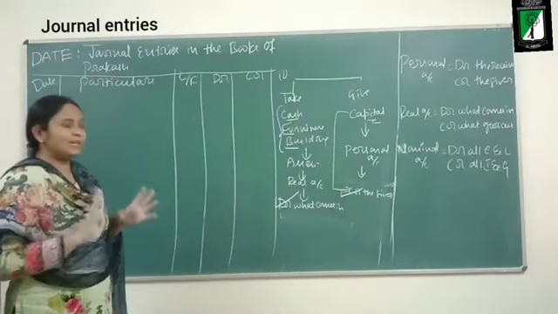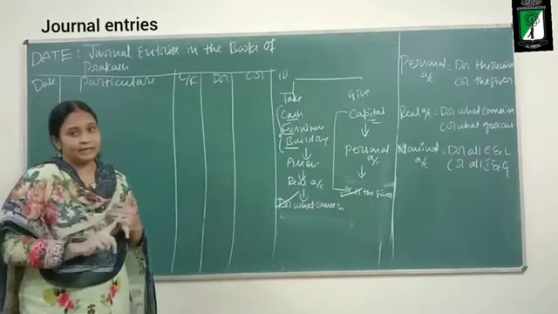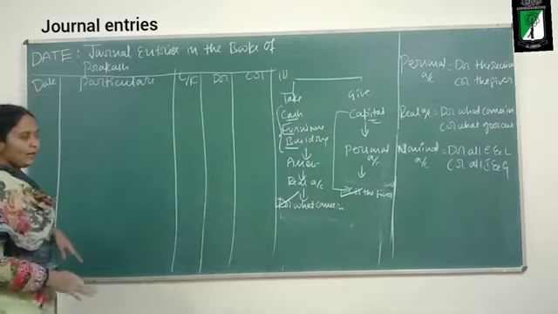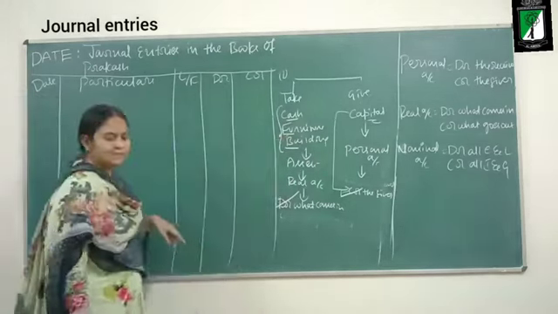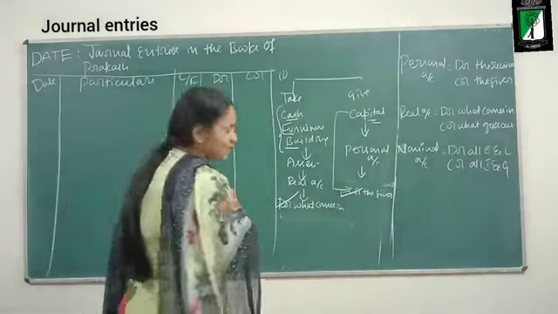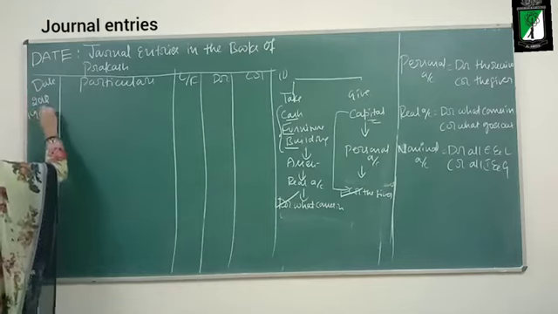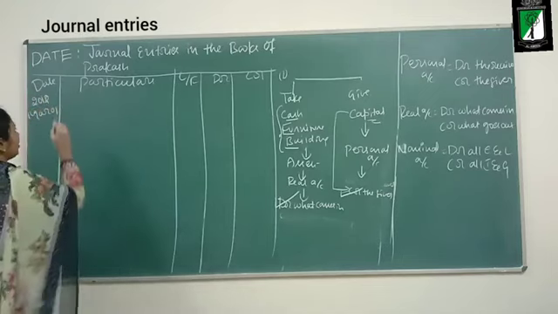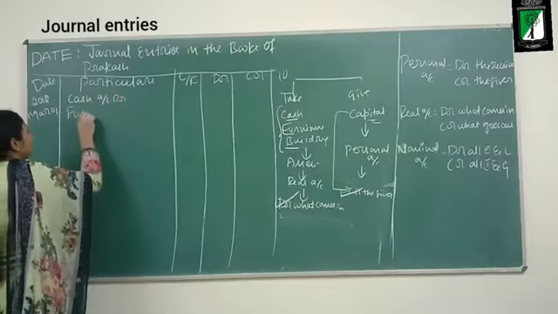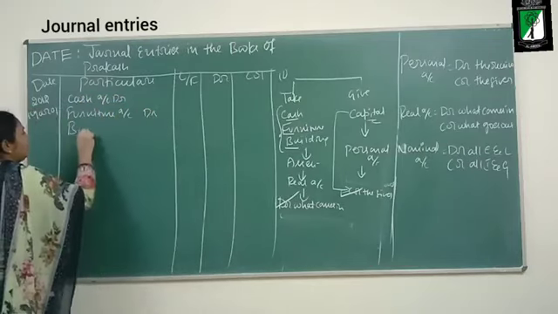Remember this, in a journal entry, always for a debit entry there should be a corresponding credit entry. There should be debit and credit both. And it's a compound entry. Why? Because there is more than one debit. What is the date of the transaction? The date of the transaction is March 1st, 2012. What is the transaction? Cash account debit. Furniture account debit. Building account debit.